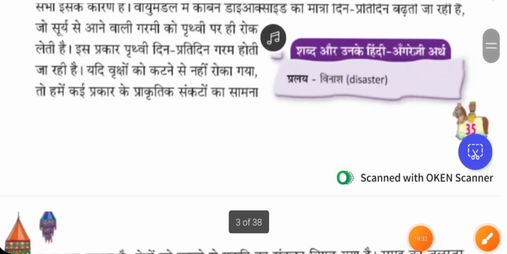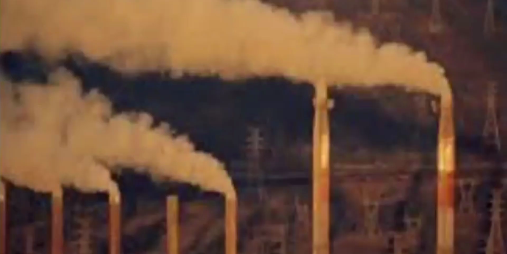Let me show you a few images of global warming for you to understand. See, this is global warming. The earth is having high temperature. The radiation that comes from the sun has to reflect back, but due to the carbon dioxide layer, it is not allowing the air to move to space. Hence, the temperature here is increasing. How much smoke is coming from these industries?